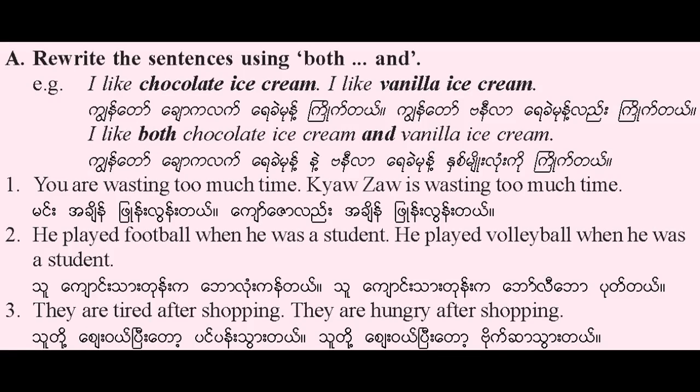Rewrite the sentences using both... and. For example, I like chocolate ice cream. I like vanilla ice cream. I like both chocolate ice cream and vanilla ice cream. 1. You are wasting too much time. Kyozo is wasting too much time. 2. He played football when he was a student. He played volleyball when he was a student.